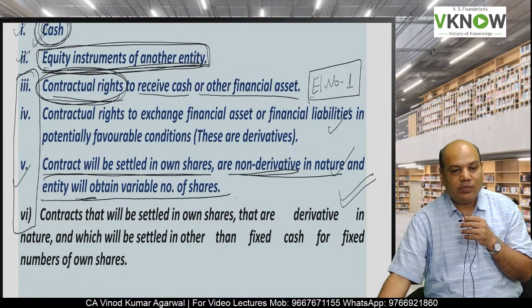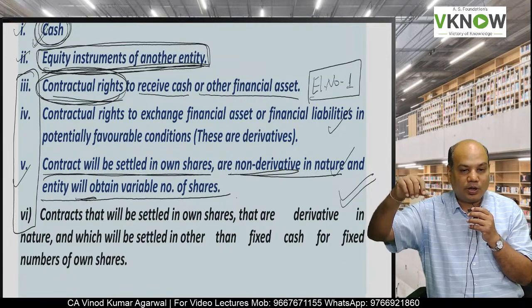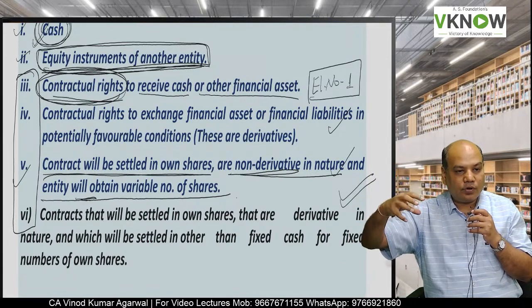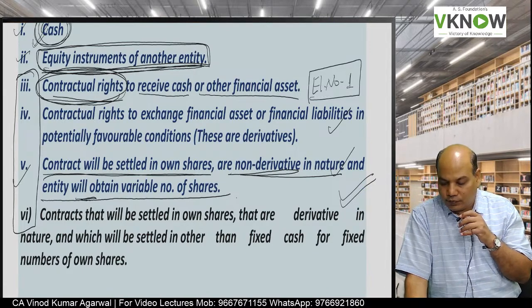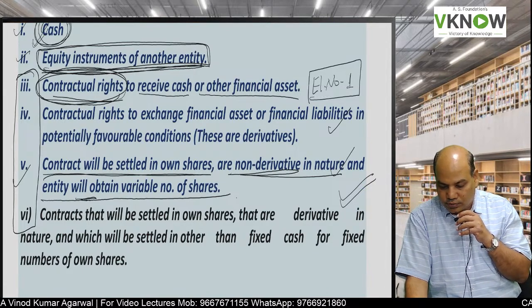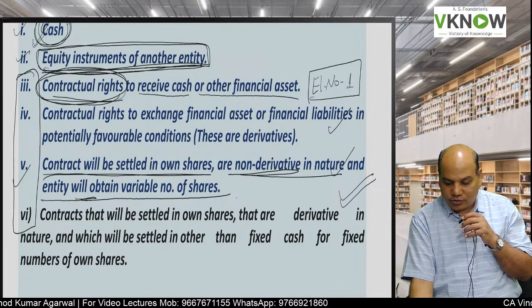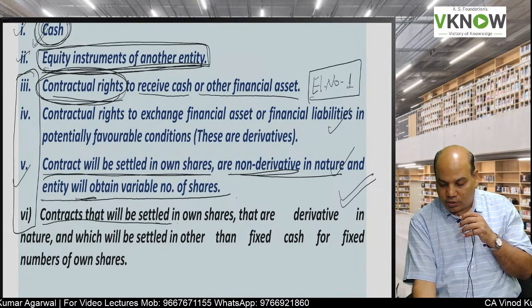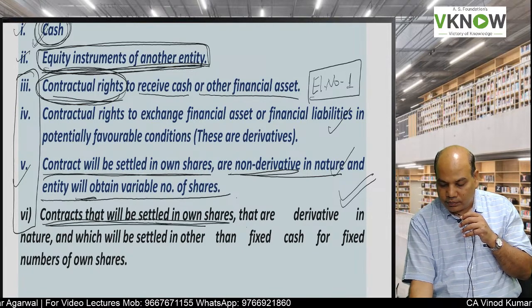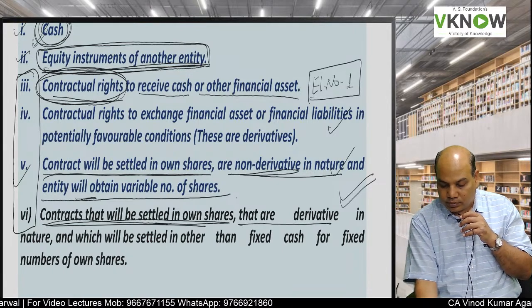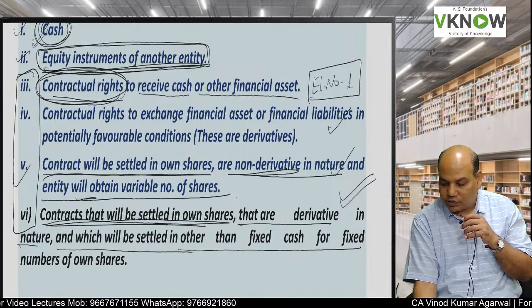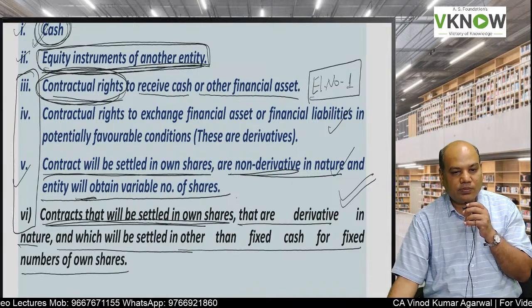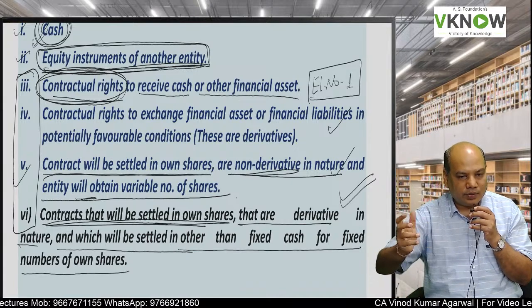Similar to element number 3 of financial liability, a non-derivative contract which will be settled in a variable number of own equity shares. And the last one is a contract that will be settled in own shares, derivative in nature, and which will be settled in other than fixed cash for a fixed number of shares. So these are exactly reverse.